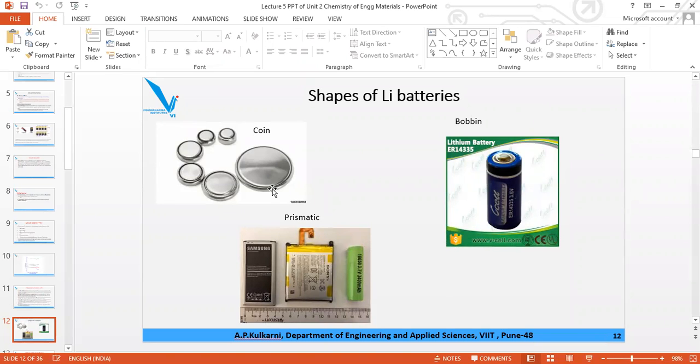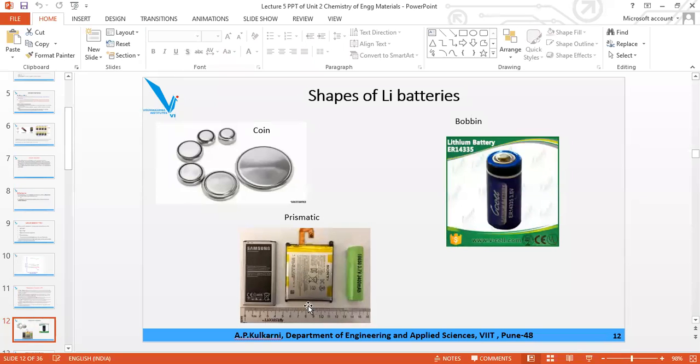Wristwatches. Now this particular cell is typically used in many examples. You can use it in the wall clock, in the TV remote, in the calculator, and in toys.